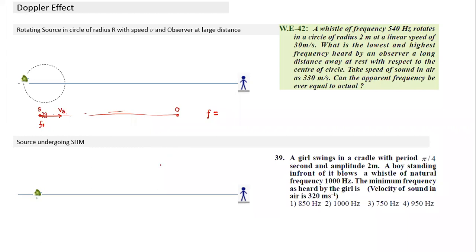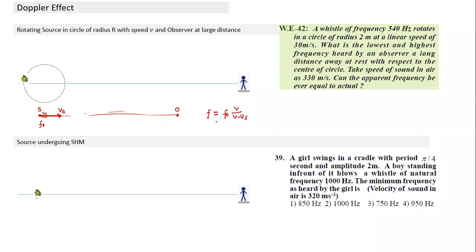What is the frequency observed here at point O? If the source has a frequency of F0 and the source is moving towards the observer at speed Vs, because the arrow indicates the direction in which the source is moving, can you tell me what F will be equal to? F0 times V by V minus Vs.